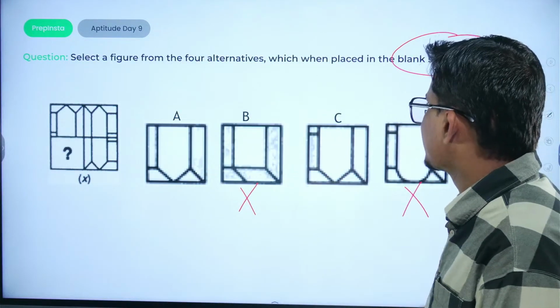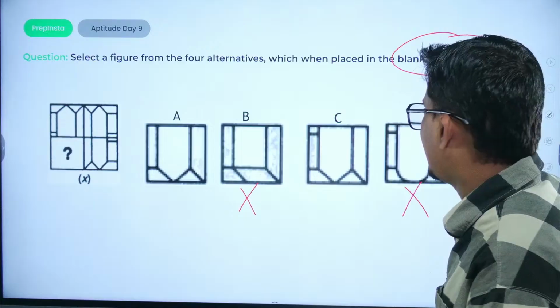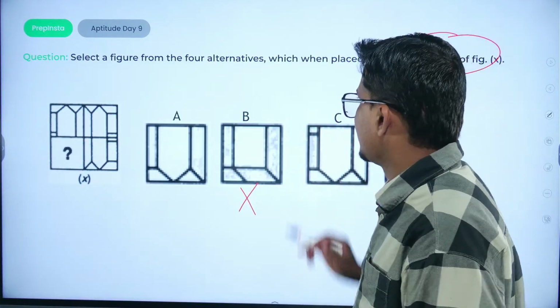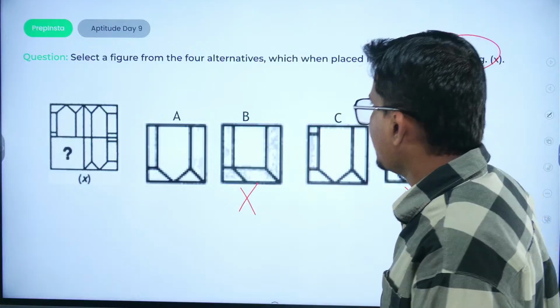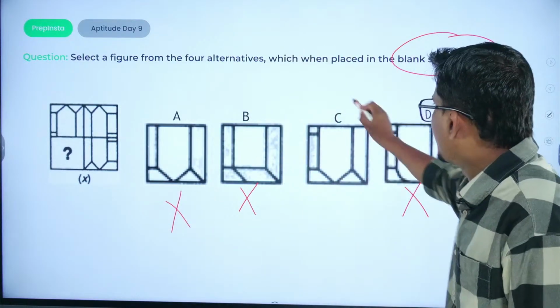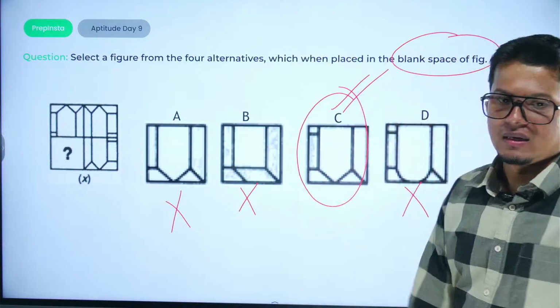Now we have two options, that is A and C. What would be the right answer? We have a cut here. Just check out the particular scenario. Yes, there should be a cut from the upward. So this option would be eliminated and option number C would be the right answer.